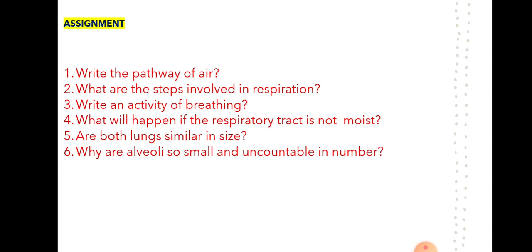Next question. Why are alveoli so small and uncountable in number? They are very small and uncountable because it increases the area for gaseous exchange. When millions and billions of tiny alveoli are present in the lung, it increases the capacity for exchange of gases, and it becomes very fast and easy.